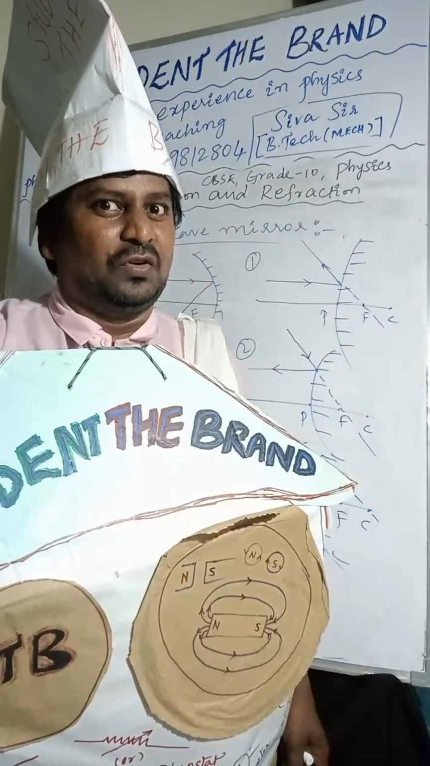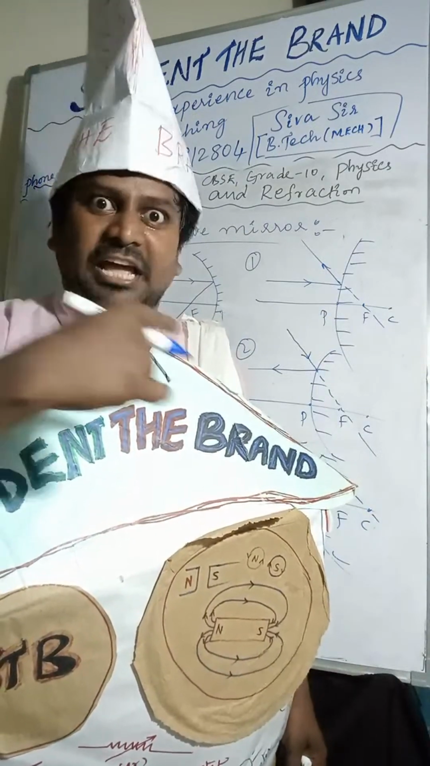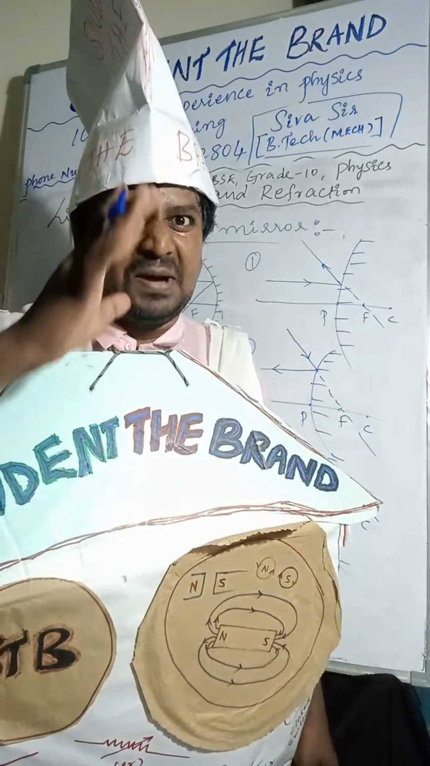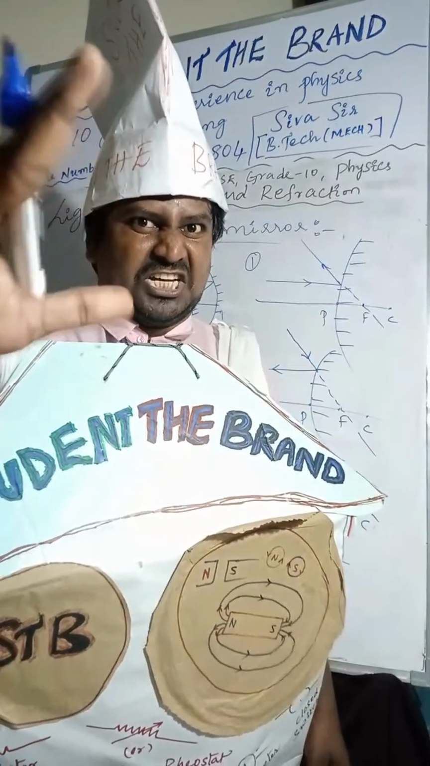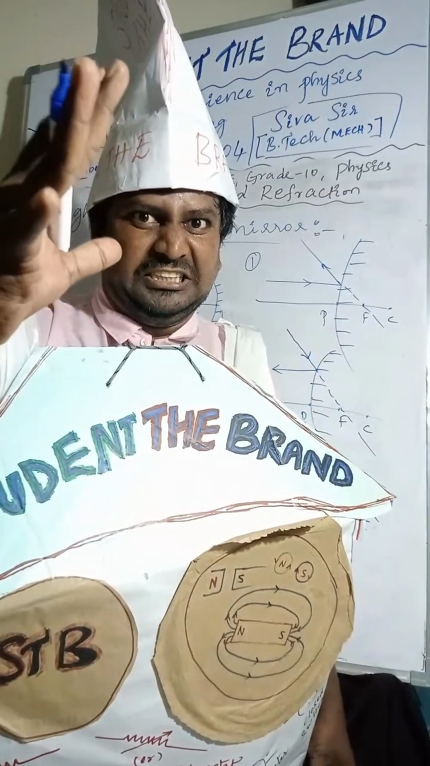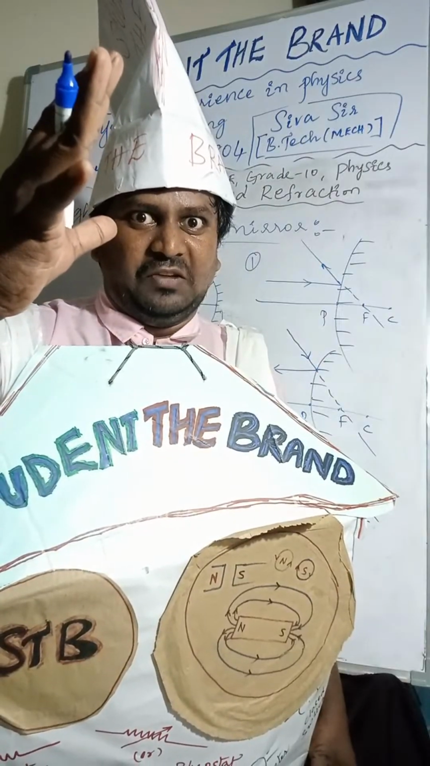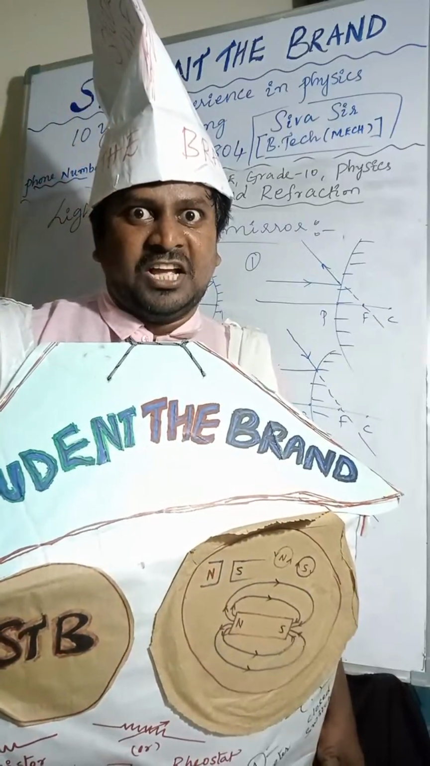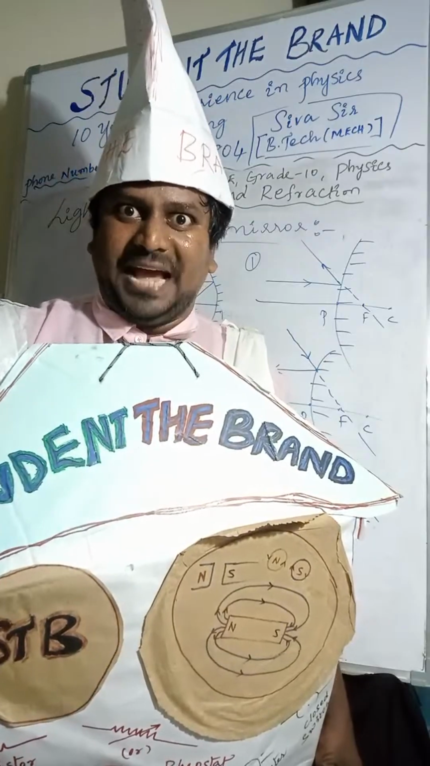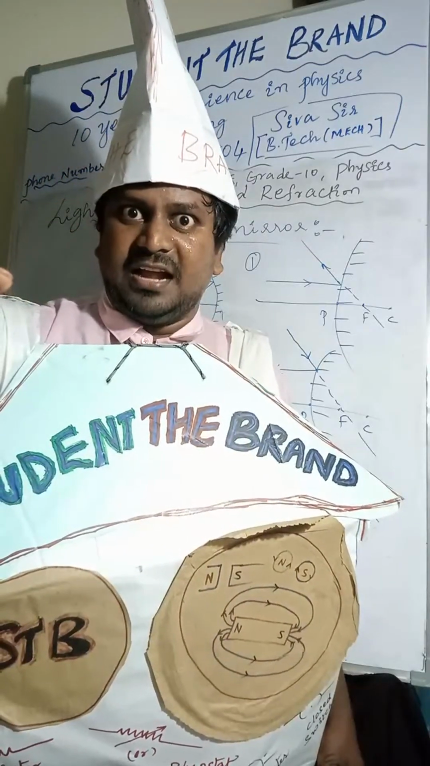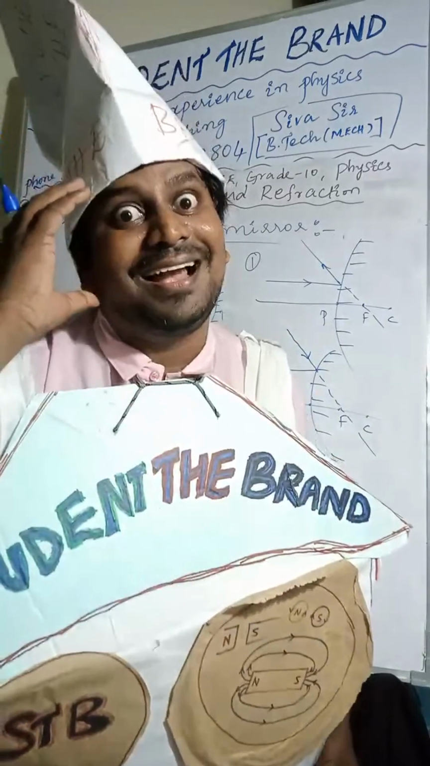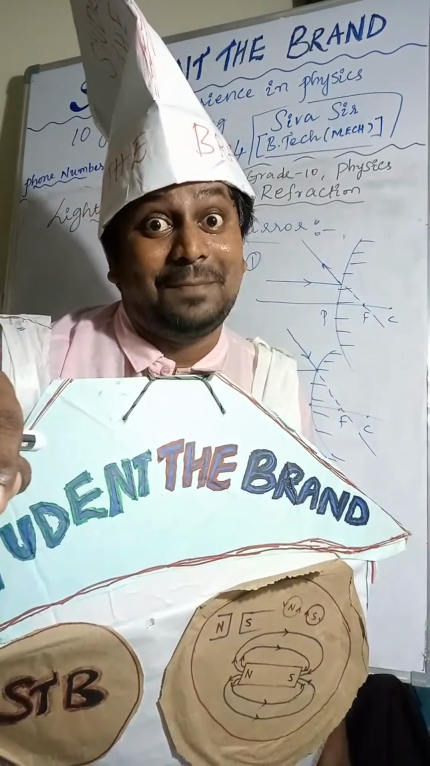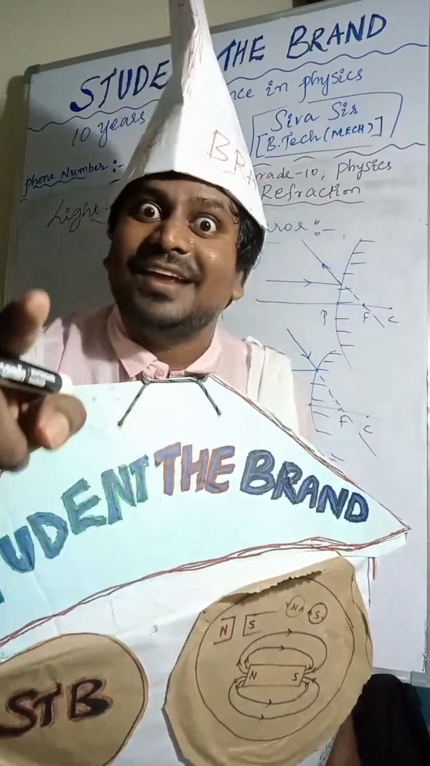If you are going to war, you need weapons. If you are going to the exam hall, you need ray rules to draw the image formation of concave and convex mirror. Remember, this is very, very important. If you're going for an exam, you need a pen and exam pad, and you should have content in your brain to write on the paper in the exam hall.